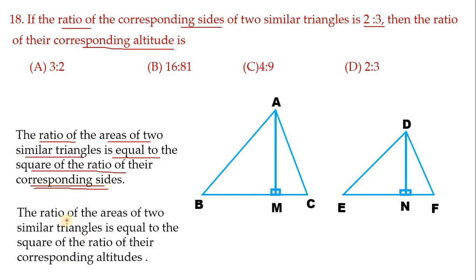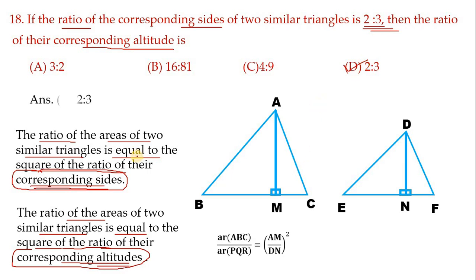The ratio of areas of similar triangles is equal to the square of the ratio of their corresponding altitudes also. Not only corresponding sides. So here the corresponding sides ratio is 2:3, and in the same ratio the altitudes will be 2:3. So the option is D, 2:3.